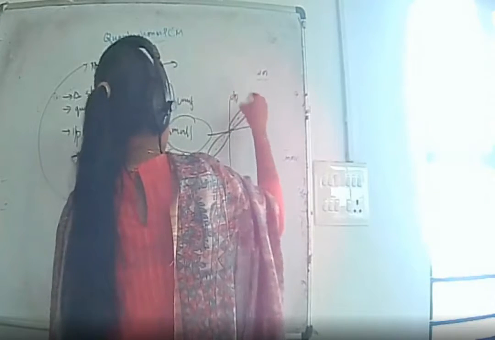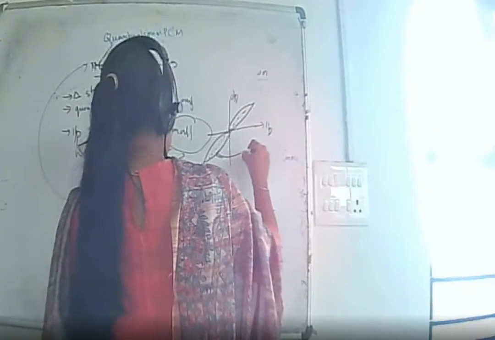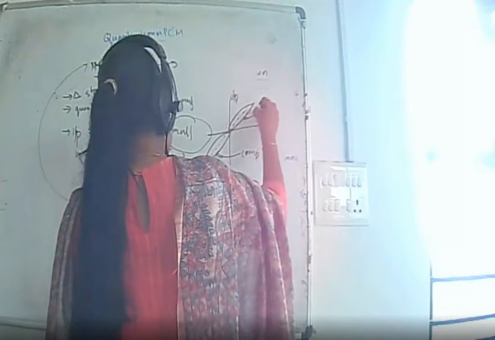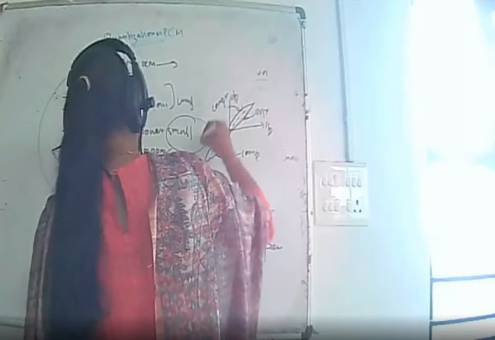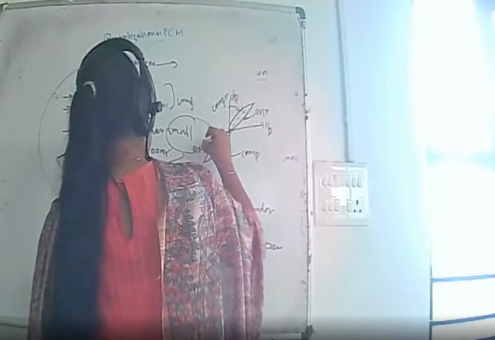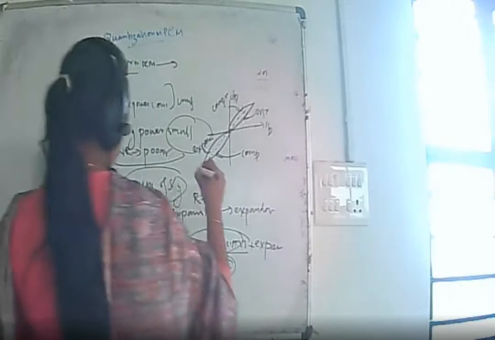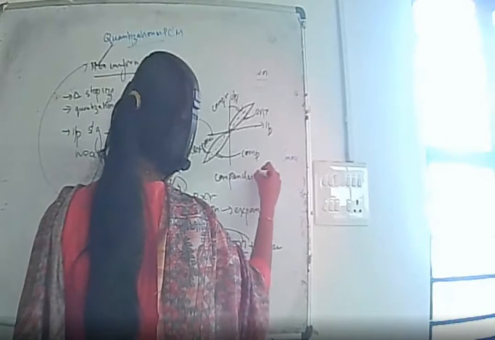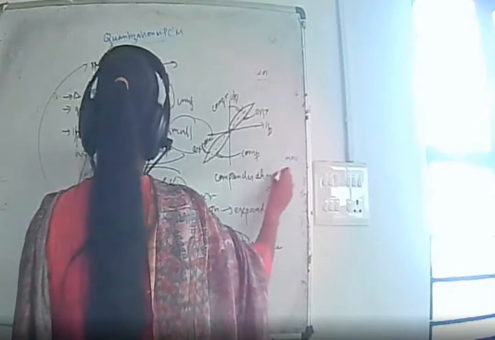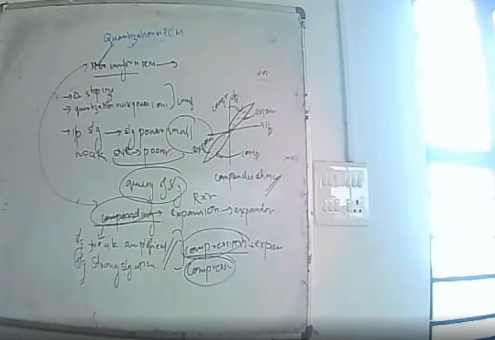This is our input, this is the output. This is our compression, this is expansion, and this is compression, and this is our expansion. This is the compounder curve, which is a combination of expansion and compression. Is that clear?